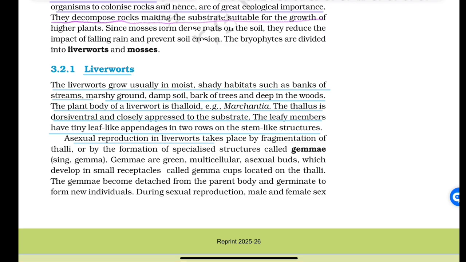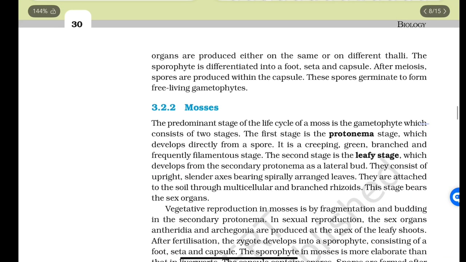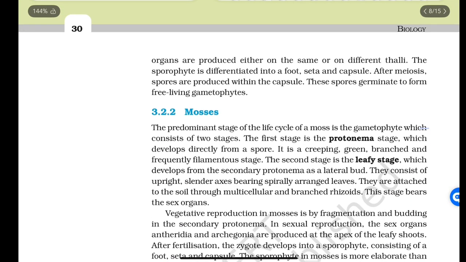Asexual reproduction in liverworts takes place by fragmentation of thalli or by formation of specialized structures called gemmae, singular gemma. Gemmae are green, multicellular, asexual buds which develop in small receptacles called gemma cups located on the thalli. The gemmae become detached from the parent body and germinate to form new individuals. During sexual reproduction, male and female sex organs are produced either on the same or on different thalli. The sporophyte is differentiated into foot, seta and capsule. After meiosis, spores are produced within the capsule.